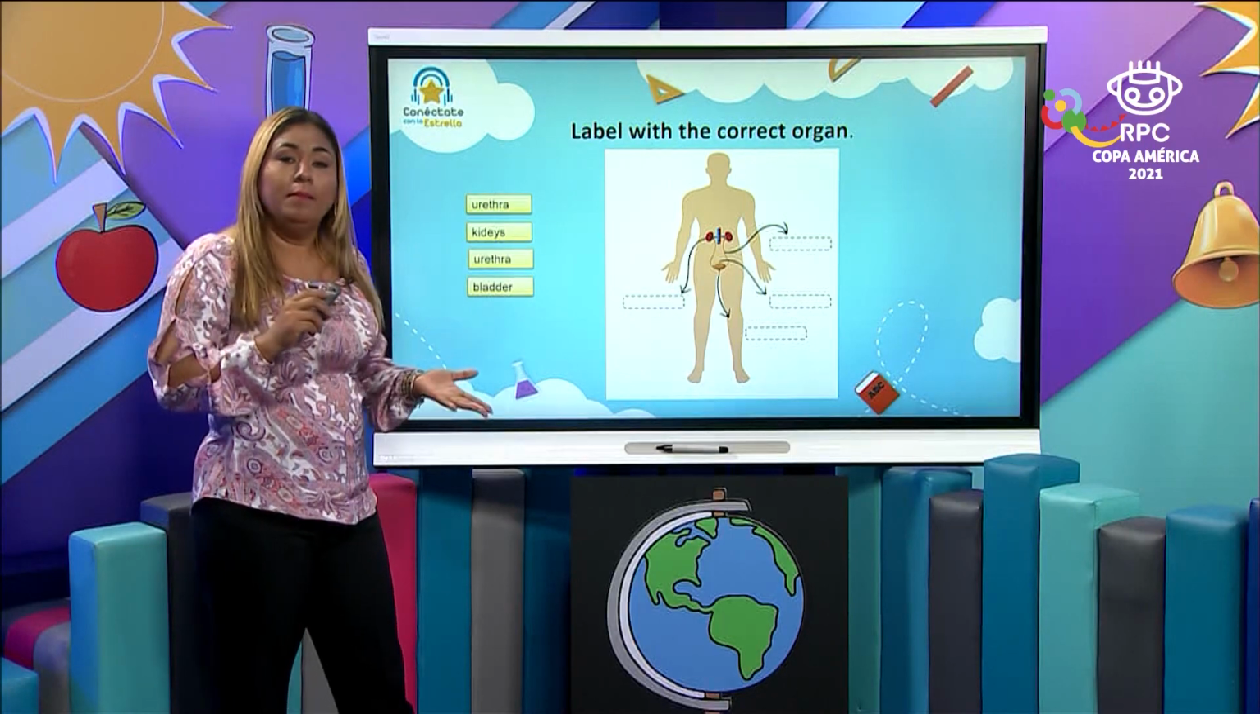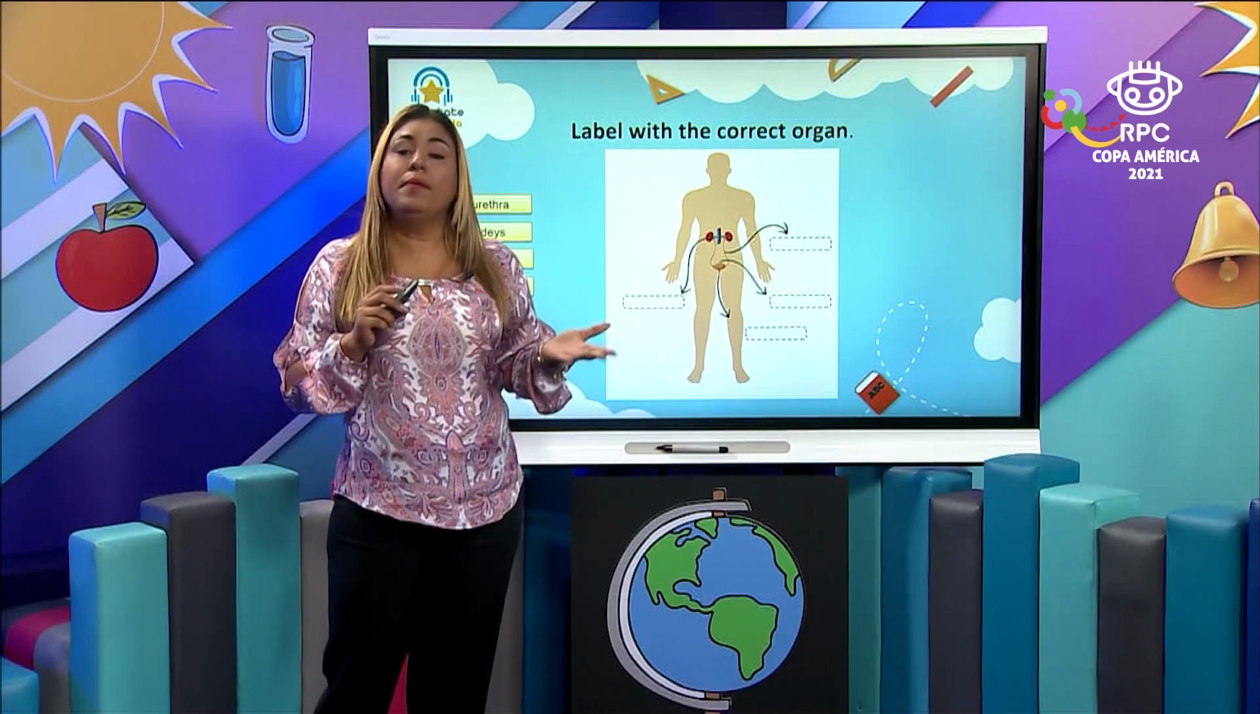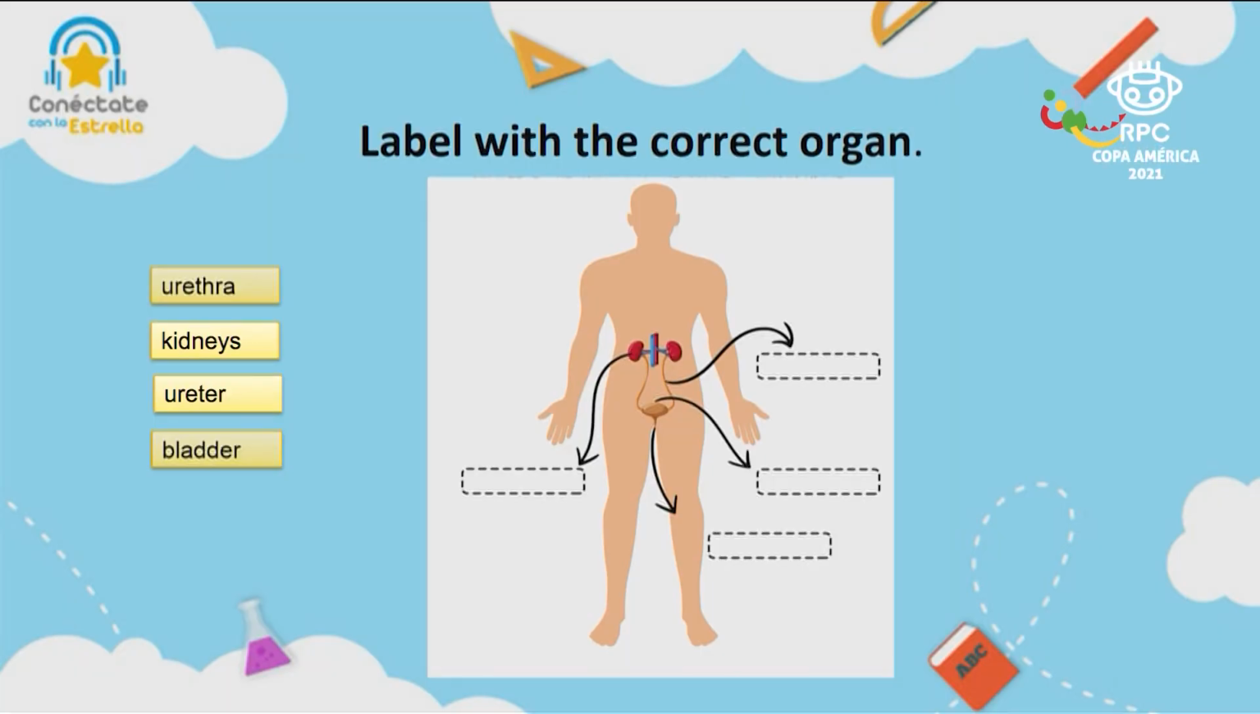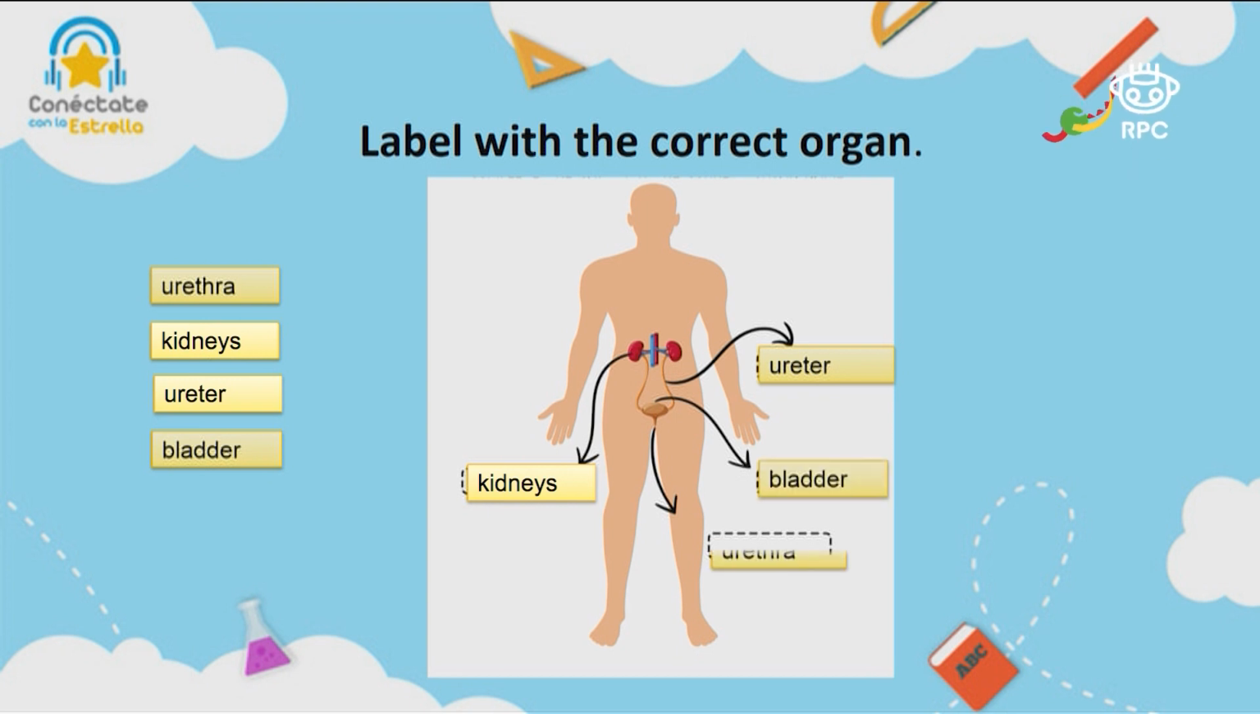Could you please help me to label the different parts of the excretory system? This is my picture, and I have the word bank here. Ureter, kidneys, urethra, and bladder, okay? So we have the kidneys, ureter, we have the bladder, and urethra.